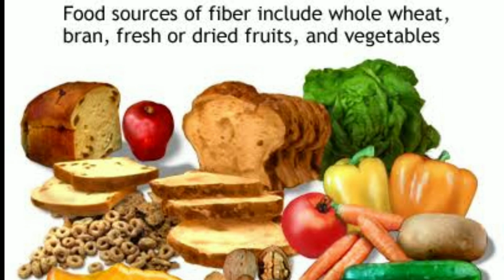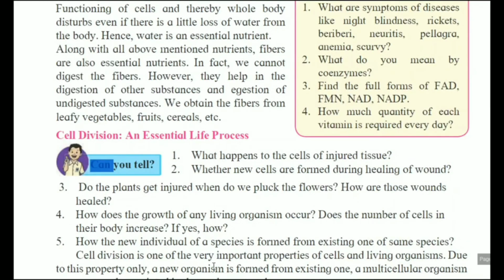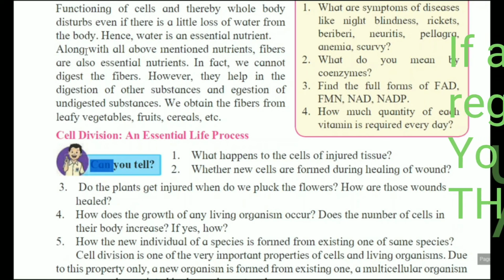Okay, एक ड्राइनेस आ जाता है अगर फाइबर का एब्सेंस रहा बॉडी में तो, और डाइजेस्टिव सिस्टम में जब डाइजेशन होता है, आफ्टर दैट द लास्ट स्टेप इट इज द इजेशन, दैट इज द एक्सक्रीशन. Yes, so while the excretion occurs, these fibers play a very important role. So we have to intake leafy vegetables, fruits and cereals also, to balance the fiber content in our body.